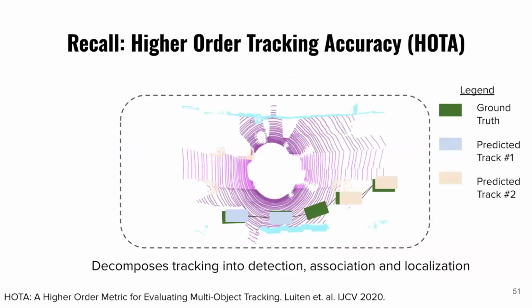The way in which we evaluate models on this benchmark is through tracking-based metrics. I want everyone to recall that a very popular tracking metric is HOTA, higher order tracking accuracy, which decomposes tracking into its different components: a detection component, an association component, and a localization component. HOTA combines all these together to create a single number that describes how well your tracking model performs.